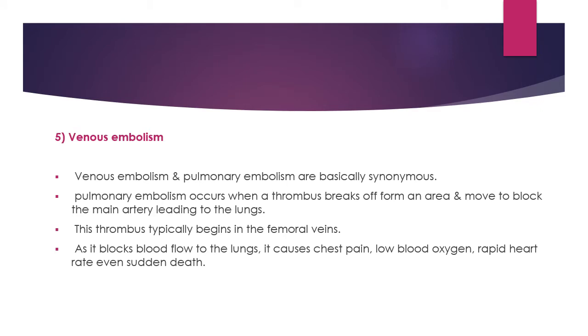venous emboli. So venous embolism and pulmonary embolism are basically synonymous, because pulmonary embolism occurs when a thrombus breaks off from an area and moves to block the main artery leading to the lungs, and this thrombus typically begins in the femoral vein. As it blocks blood flow to the lungs it causes chest pain, low blood oxygen, rapid heart rate and even sudden death. So venous embolism and pulmonary embolism is fatal. These are one more type of embolism.